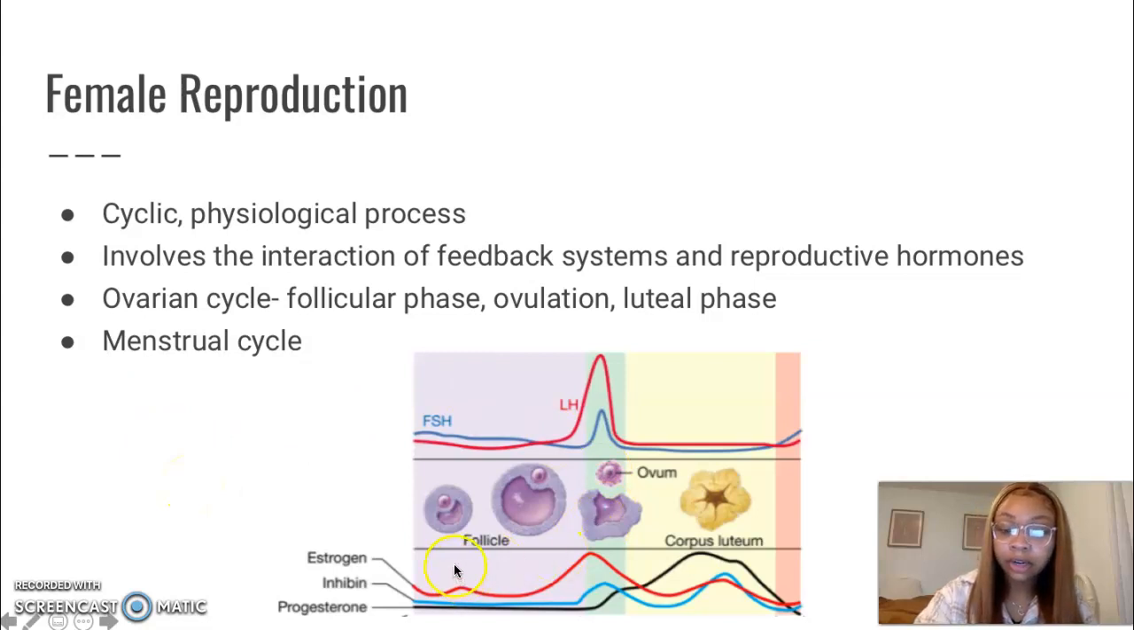On this diagram, you can see estrogen on the bottom here and inhibin, as well as progesterone. Also up here, you can see follicle stimulating hormone and luteinizing hormone. And you can see that there's a large surge with luteinizing hormone versus follicle stimulating hormone, which is a little bit of a shorter surge.